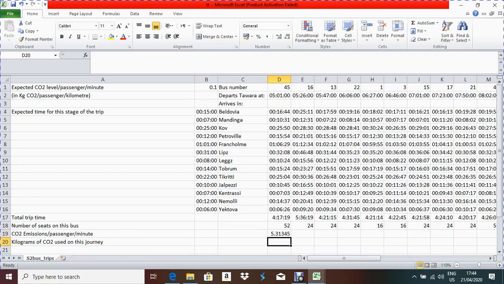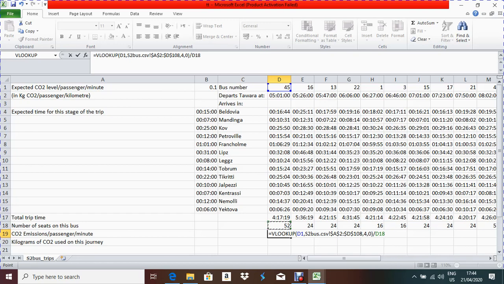If I press F2, we can see the formula. On some laptops it is Fn and F2. Divided by the total number of passengers, that is the number of seats on this bus. Then press enter, you will get this data.